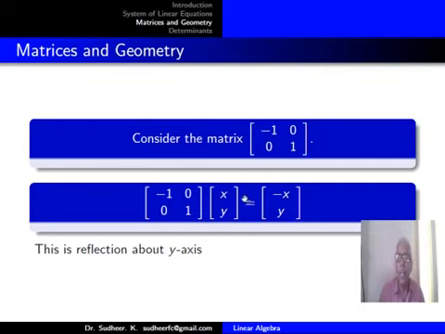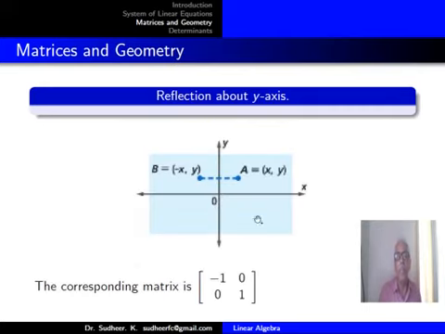So what do you mean by the x coordinate getting a change in the sign? What is positive becomes negative, and what is negative becomes positive. Or the points move from one side of the y-axis to the other side of the y-axis, and that's what you call reflection about the y-axis. So the matrix minus 1 0 0 1 causes a reflection about the y-axis. The point x, y converts to the point minus x, y, and the corresponding matrix is minus 1 0 0 1.